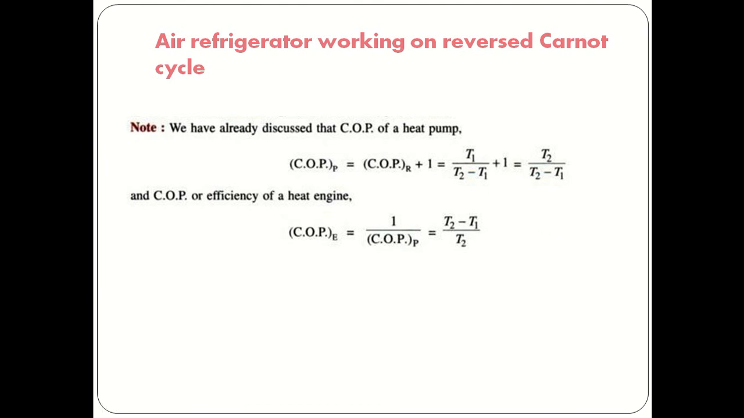Now we'll see the air refrigerator working on the reverse Carnot cycle. We already discussed that the COP of a heat pump working between the same temperatures is equal to the COP of the refrigerator plus 1. So this is equal to T1 divided by T2 minus T1, plus 1. After solving this, we will get T2 divided by T2 minus T1. Then the COP of the heat engine is equal to 1 divided by the COP of the heat pump. This is equal to T2 minus T1 divided by T2. Okay, this is 1.